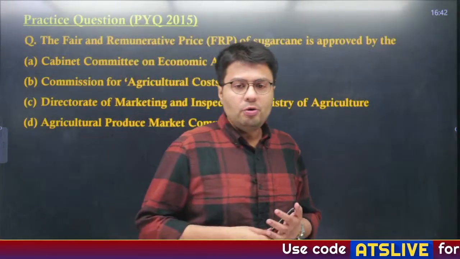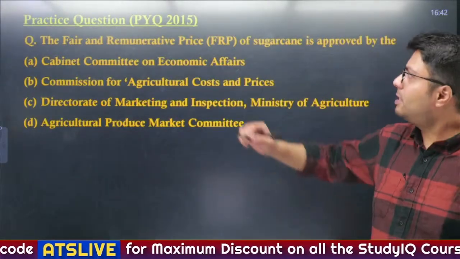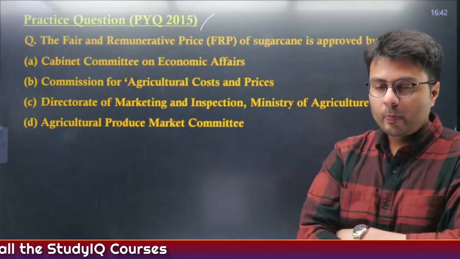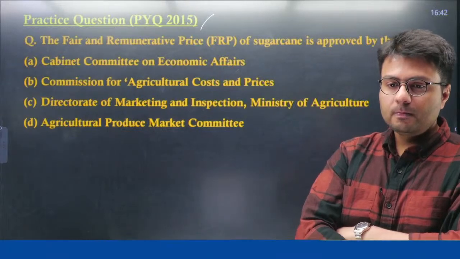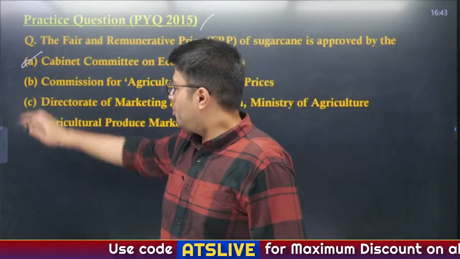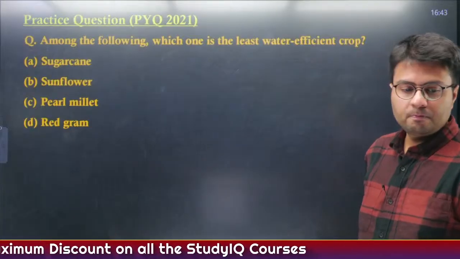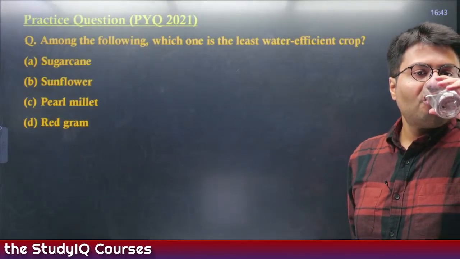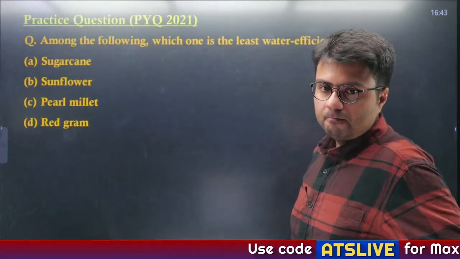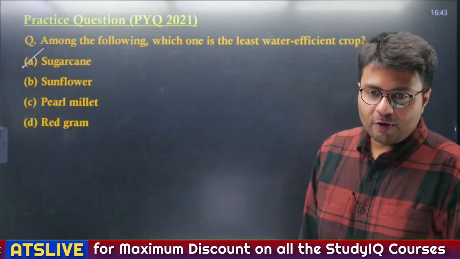Now let's see if you are able to solve these questions. This appeared in 2015. Quickly. Yes, Cabinet Committee on Economic Affairs is the right answer. Another question. Here also sugarcane is the least water efficient of them all. Okay.